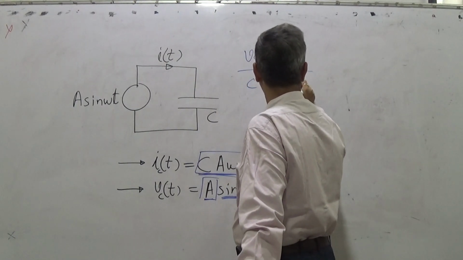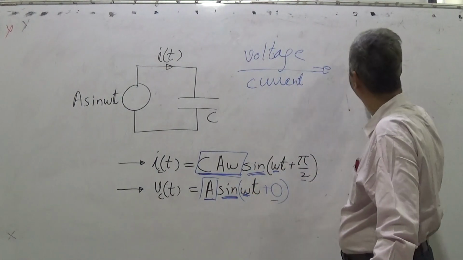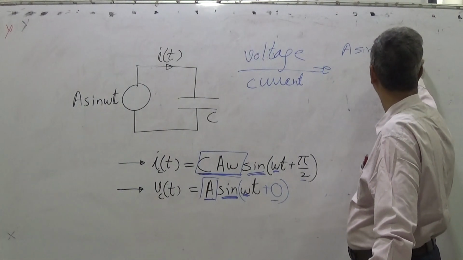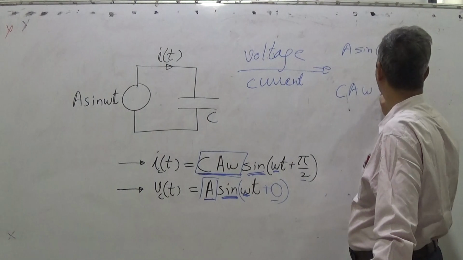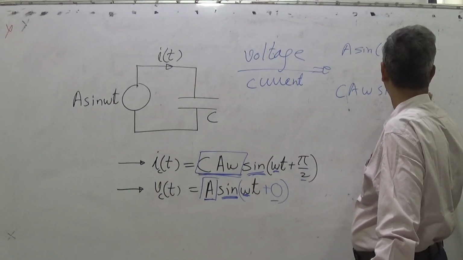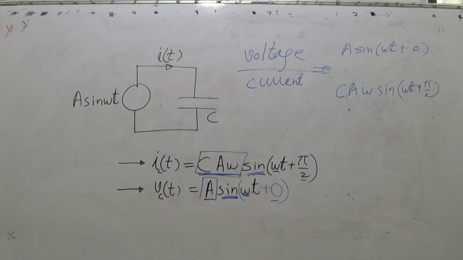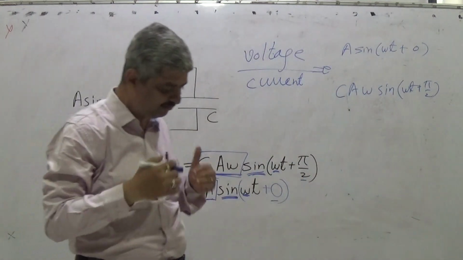When I take the ratio, in the numerator A sine omega t plus 0, and in the denominator C A omega sine omega t plus pi by 2. So what is capacitive reactance?